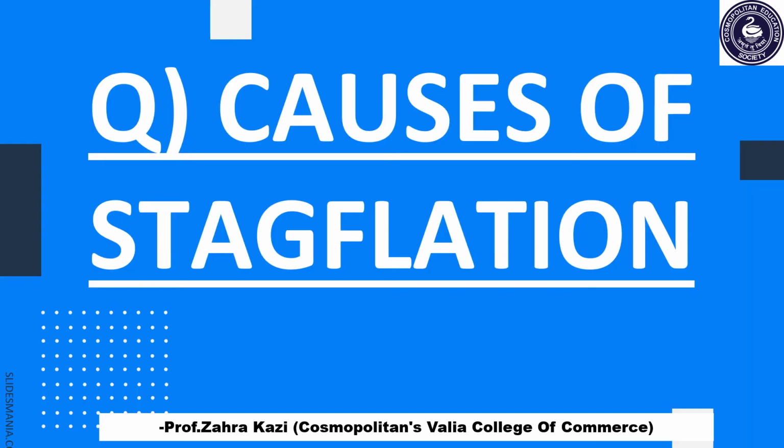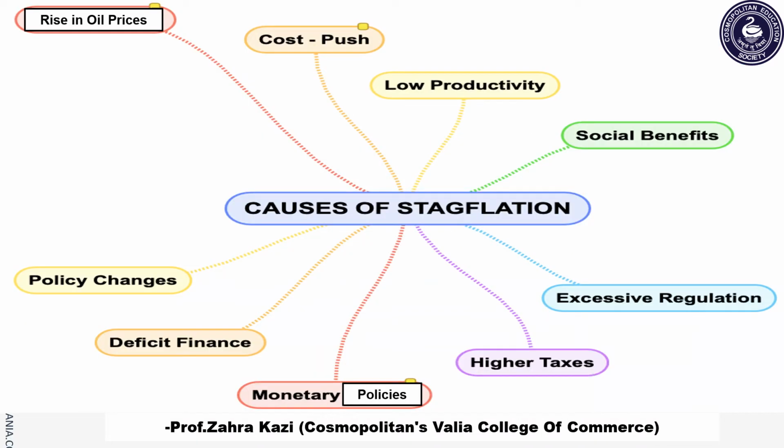Now let's understand what are the causes of stagflation in the economy. Causes of stagflation. The first cause of stagflation is rise in the oil prices. Stagflation occurs when an economy experiences sudden increase in the prices of fuel oil or any other petroleum products, thus resulting in sharp increase in the cost of production and leading to higher prices of manufactured products.